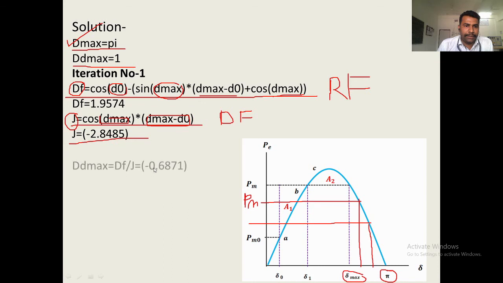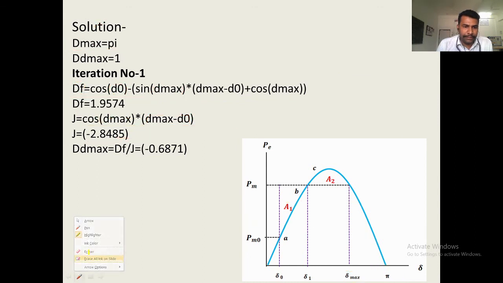Then take the ratio of residual function to derivative function, df versus j, and we have called this ratio ddmax. Initially this ratio was initialized with the value one. Now the value of ddmax will change to minus 0.6871.